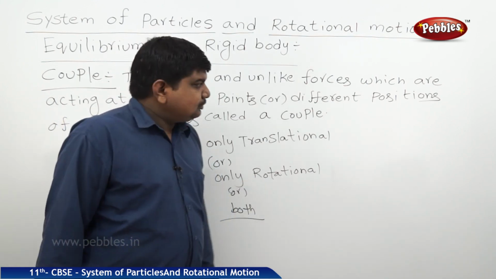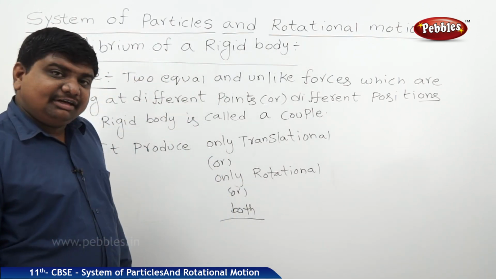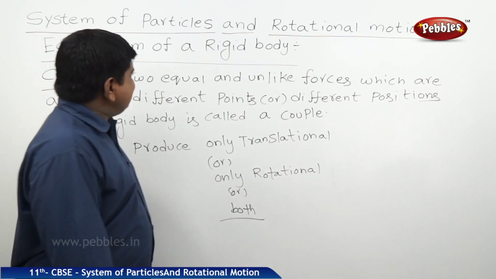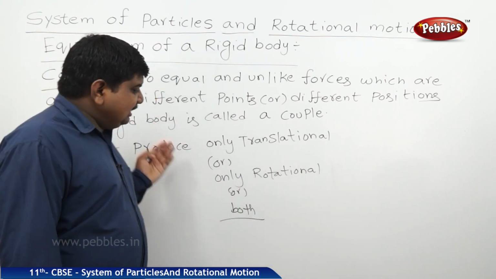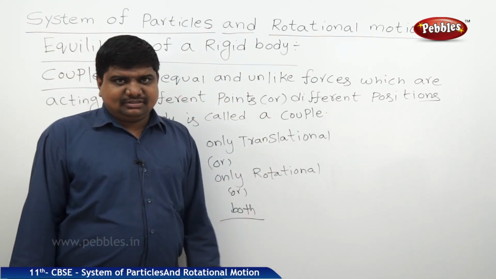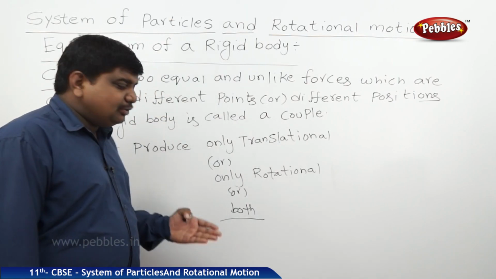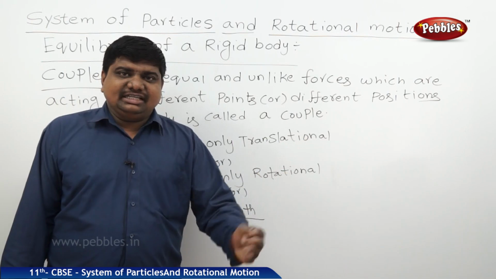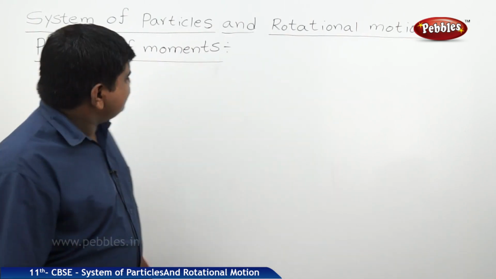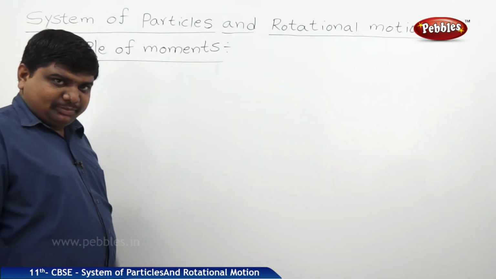This is the way we can understand the equilibrium of a rigid body. Whenever this equilibrium is not possible, it leads to a difference in the moments. This concept is called the principle of moments. From this principle of moments, we can find out the mechanical advantage also. So the next concept we should discuss is the principle of moments.